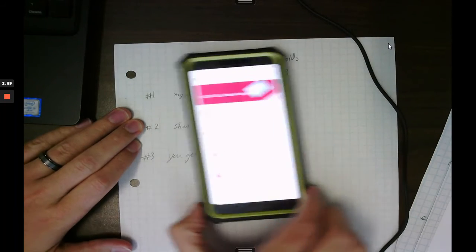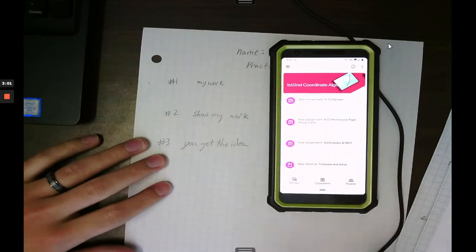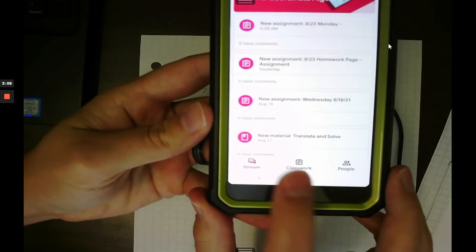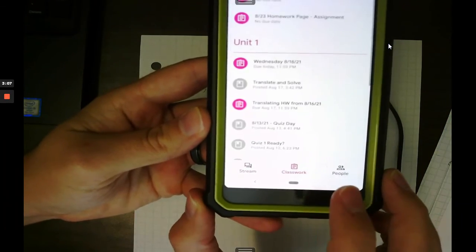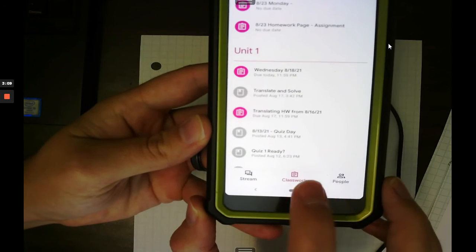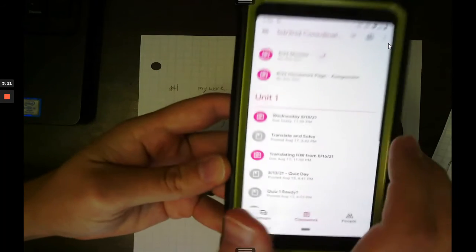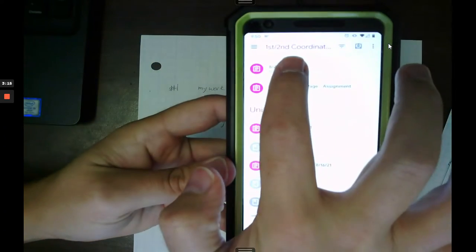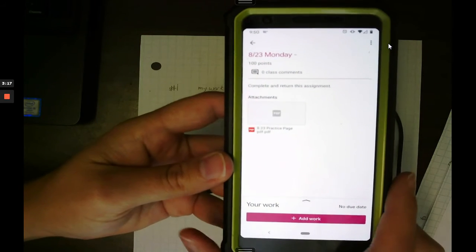So down here at the bottom, you can't quite see because of the light outside. Okay, I have a classwork option. Again, click on that, and then I have my 823 Monday practice assignment up here at the top. Open that up, and there it is.